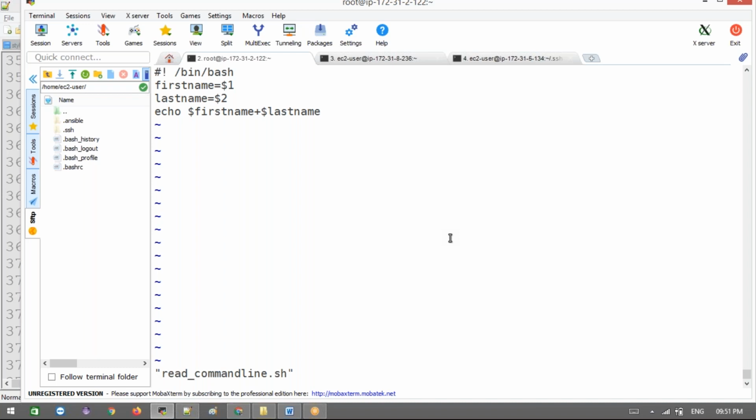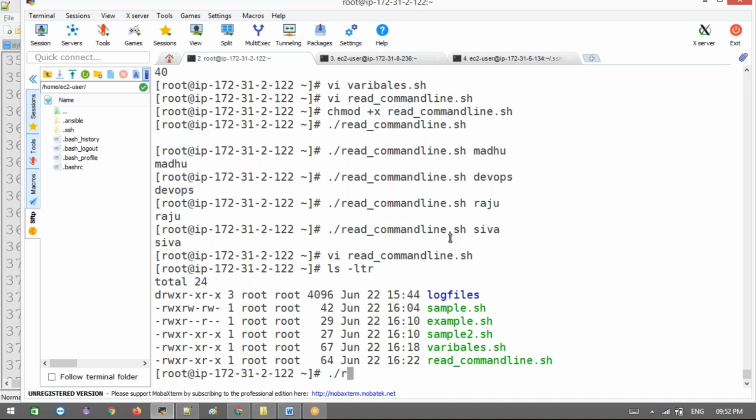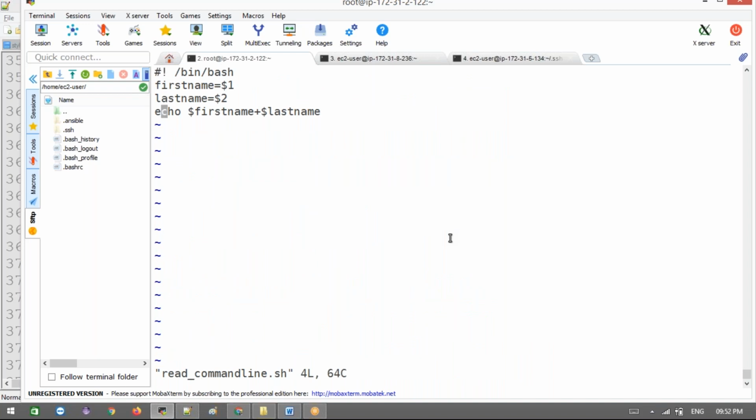Fine. We already have the permissions, right? Now let's execute this. Read command line sh, and as the first name I'm going to pass Madhu, and as the last name I'm going to pass YB. Okay, now see. We need to specify the plus. Just remove this. Even if you want to put any space, we need to specify it. No, it's not required. Let's make it this.